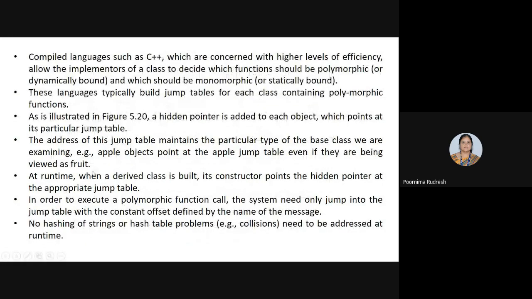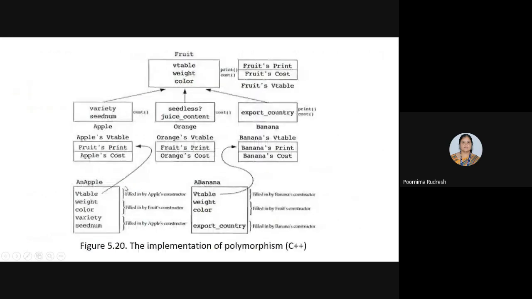Right. So at runtime, when a derived class is built, its constructor points the hidden pointer at the appropriate jump table. See here, we have the V table filled by the Apple's constructor, then weight and color filled by the Fruit's constructor, and variety and seed number filled by the Apple class constructor. Like that, for the banana we have the Banana's constructor and the Fruit constructor. See here we have a derived class constructor as well as the base class constructor, right?